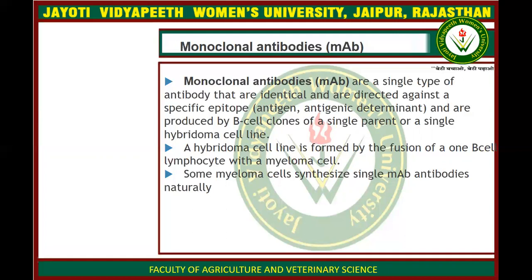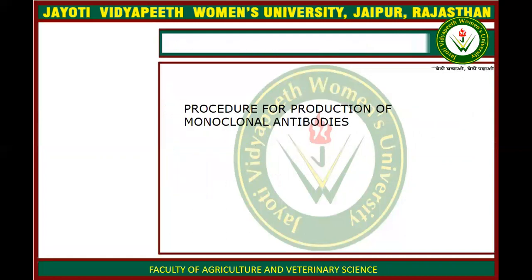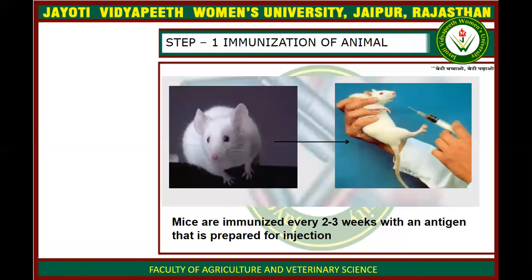And how are these monoclonal antibodies produced? They are produced by hybridoma technology, through myeloma cell hybridoma methods. The procedure involves, as the first step, the immunization of an animal. A mouse is selected, for example, in this experiment.